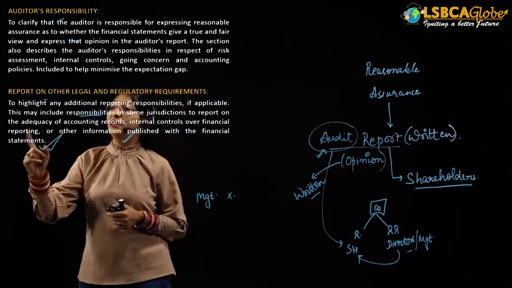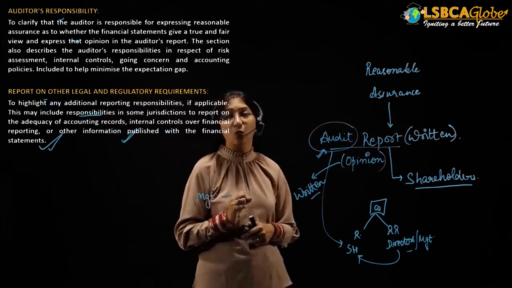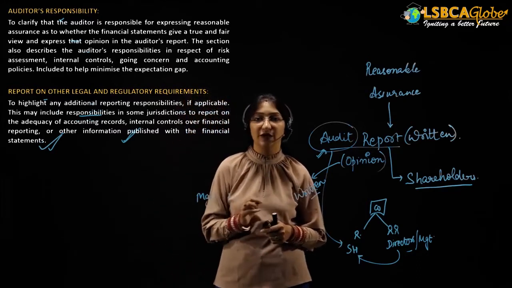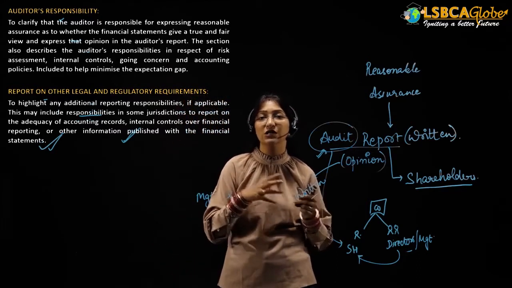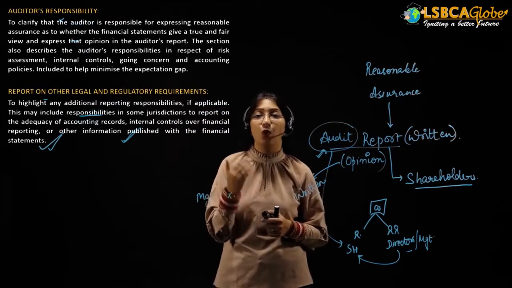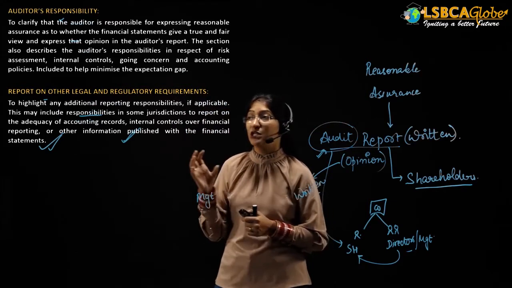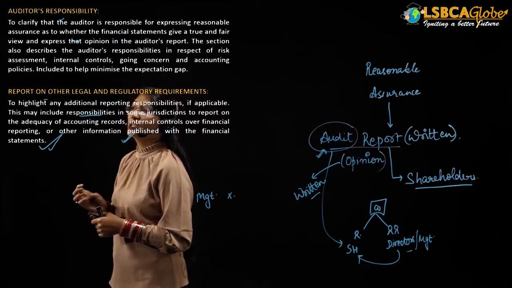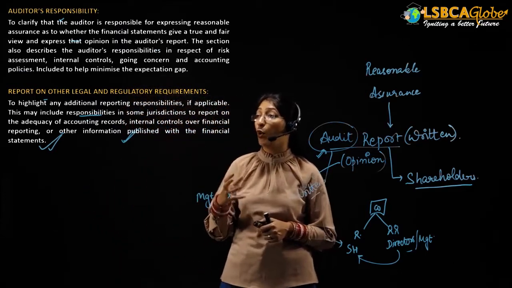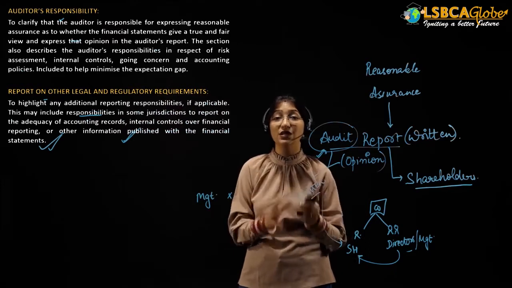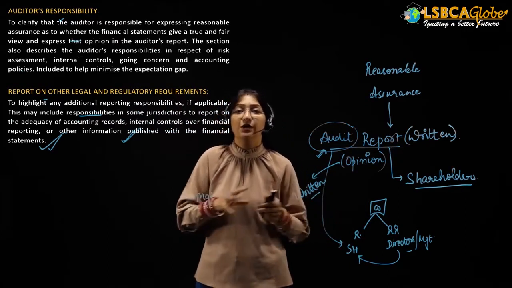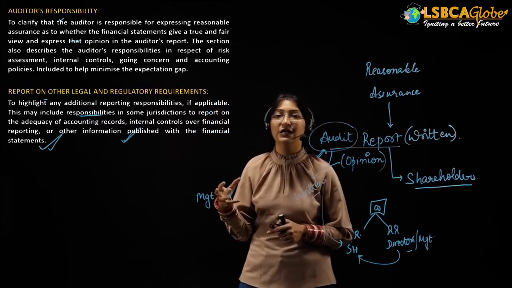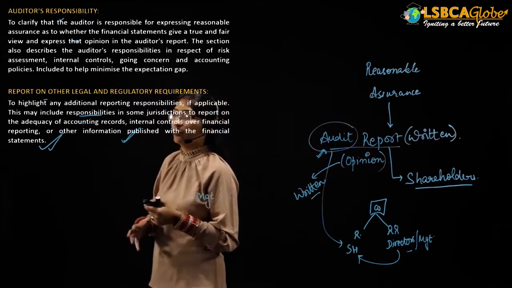Next, the auditor will provide a report on other legal and regulatory requirements. This is provided to highlight any additional reporting responsibilities. In larger organizations, it is also the responsibility of the auditor to provide a report on other legal and regulatory requirements. So this paragraph is provided only in the case of larger organizations. This may include the responsibilities in some jurisdictions to report on the adequacy of the accounting records, that is, whether the accounting records have been prepared as per the regulatory requirements or not. Generally it is not provided.